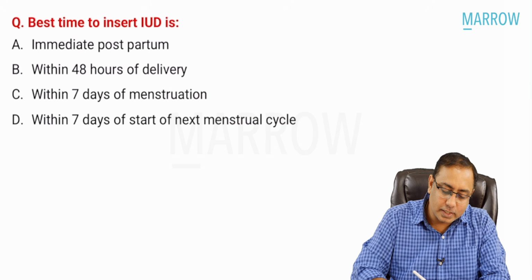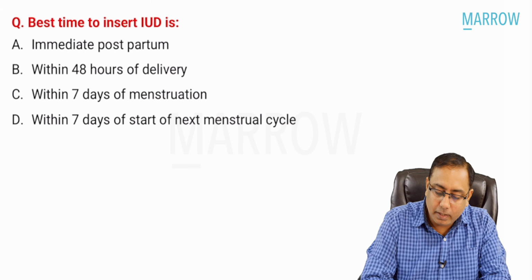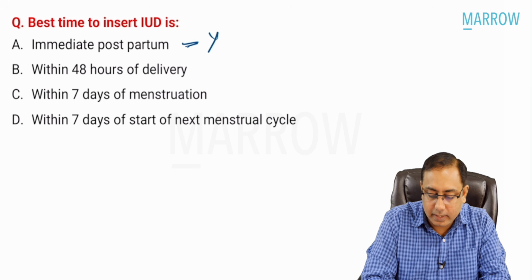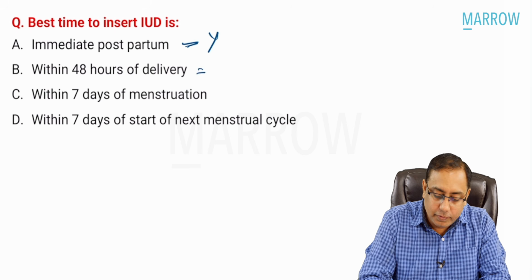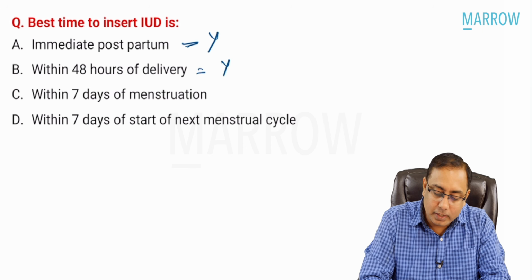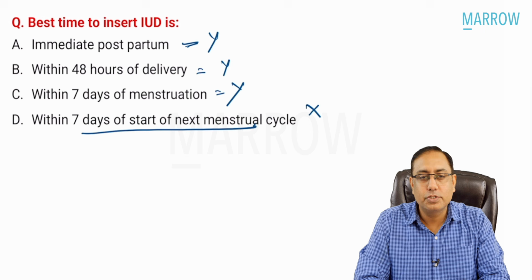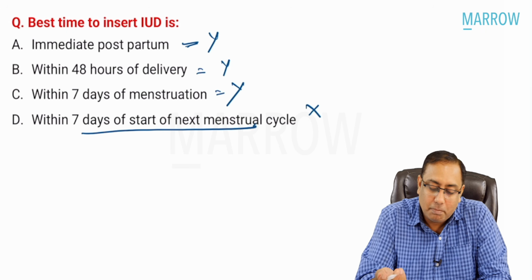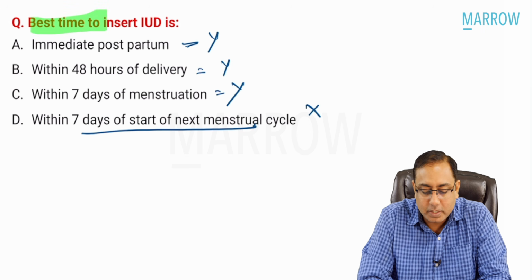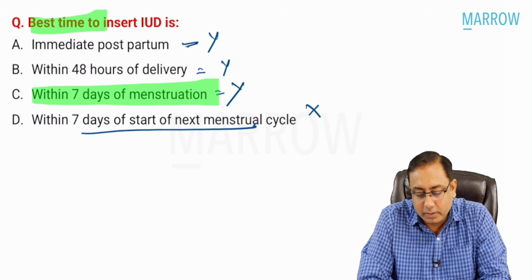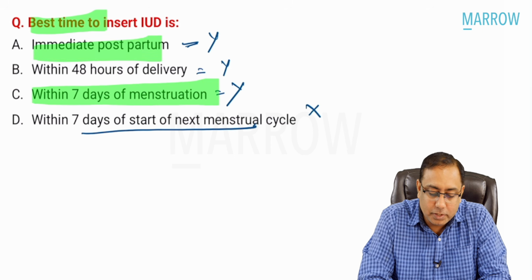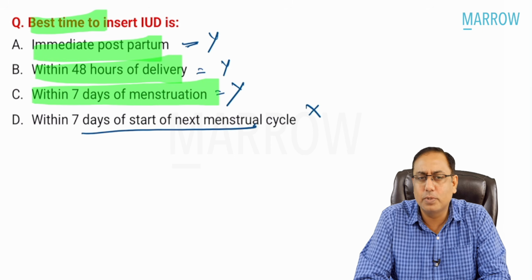So if you know all this, can it be inserted within immediate postpartum? Yes, it can be inserted within 10 minutes. Within 48 hours? Yes, it can be. Within 7 days of menstruation? Yes. So within 7 days, of course not. Because there's no best time, you can't say best time. You can mark this also as the best time. You can mark immediate postpartum within 48 hours also as the best time.